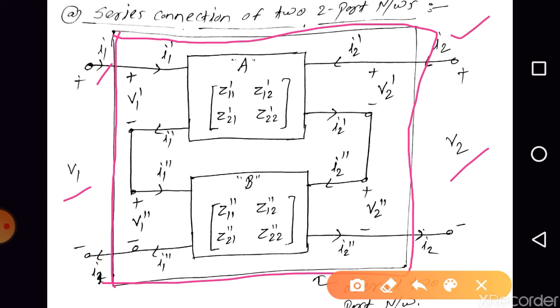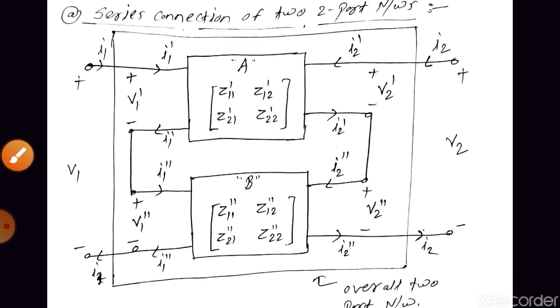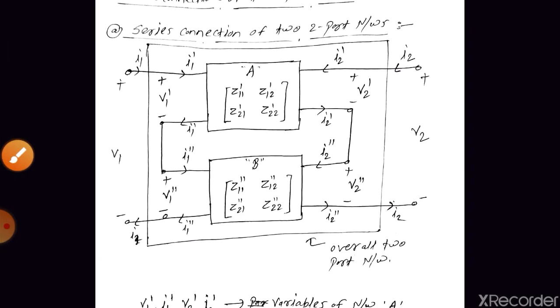The overall two-port network consists of the series connected two-port networks. In this section, we are going to derive the Z parameters of the overall two-port network in terms of the Z parameters of network A and network B. Are you getting the point?